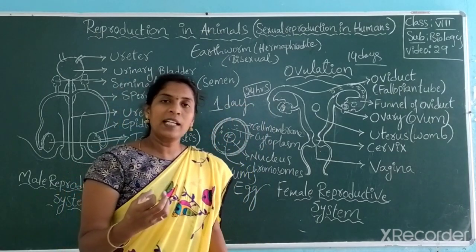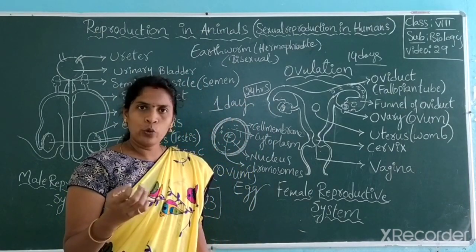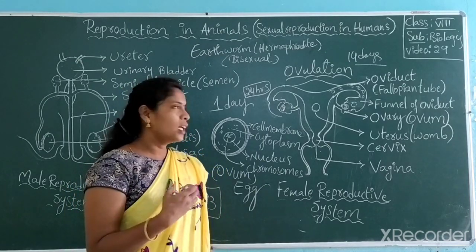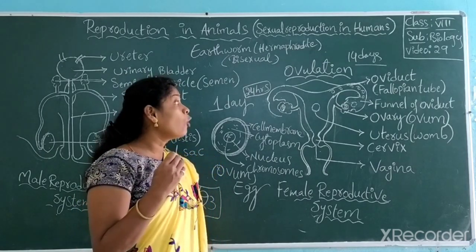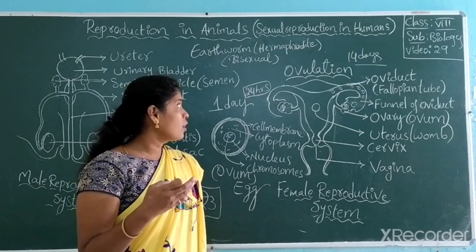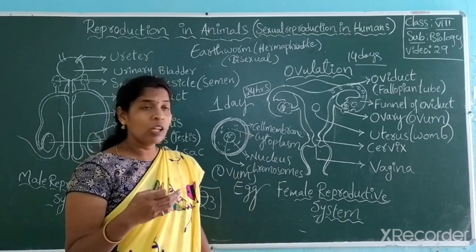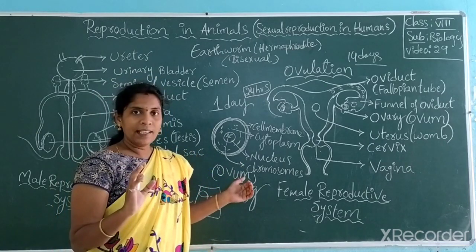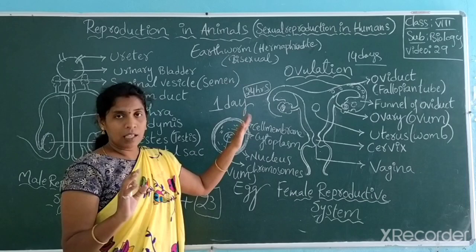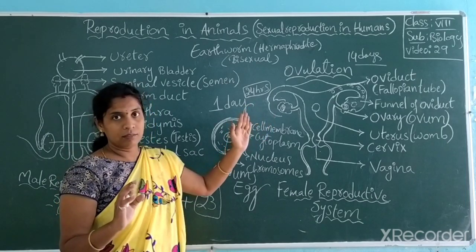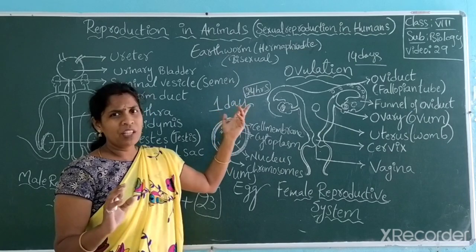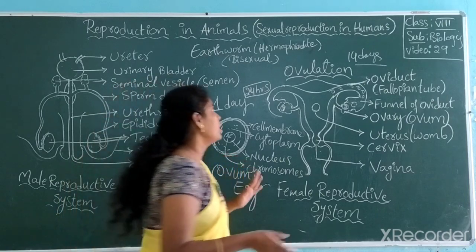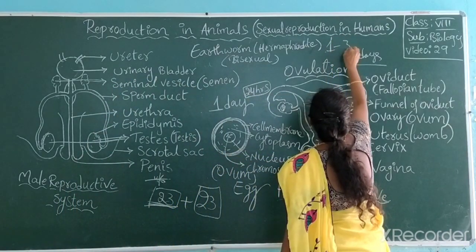For the complete development of the ovum, it takes 7 to 8 days, and the body should maintain its temperature and everything. Later, from the ovary to outside into the funnel of the oviduct, it takes 14 days. After 14 days, starting from day 14, it starts passing. But in some people, it may take between 14 to 15 days in a month. For example, in a month, 1 to 30 days, right?